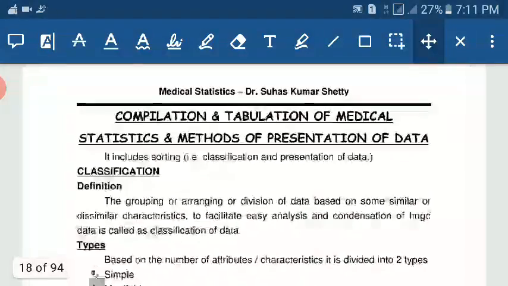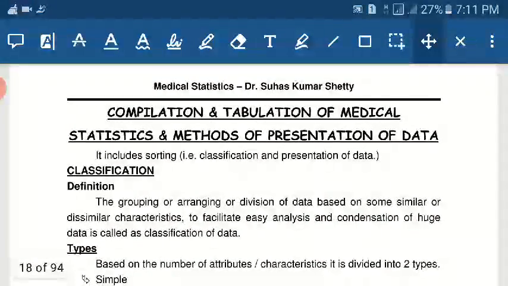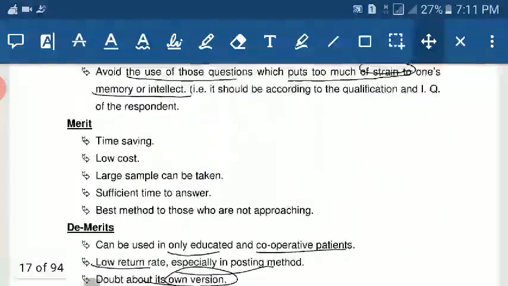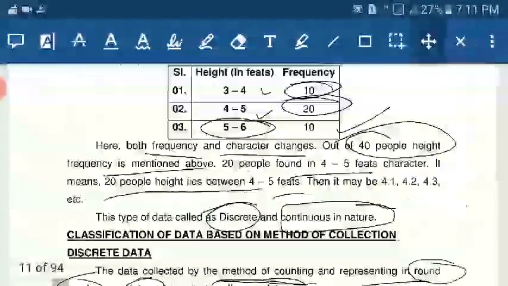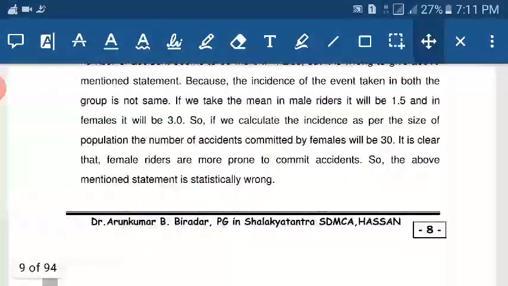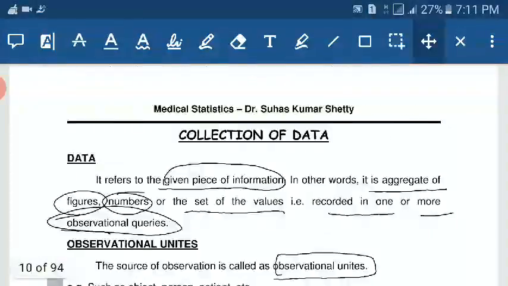Then compilation and tabulation of medical statistics and the method of presentation of data. Thank you. This topic is over. Collection of data, how we should collect the data in medical statistics. We see the classification also.